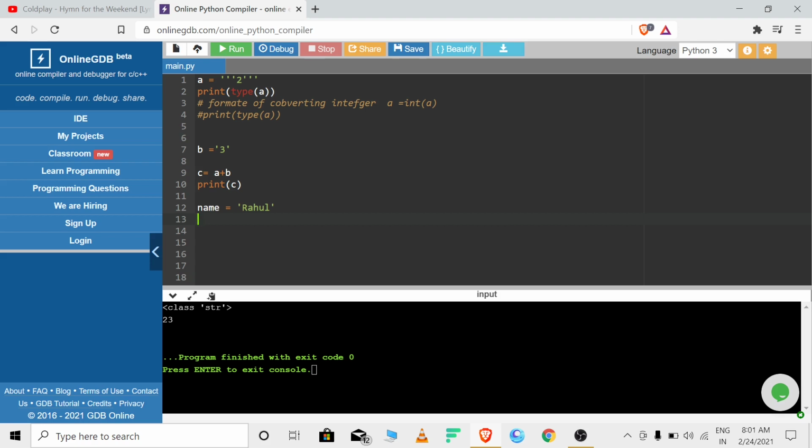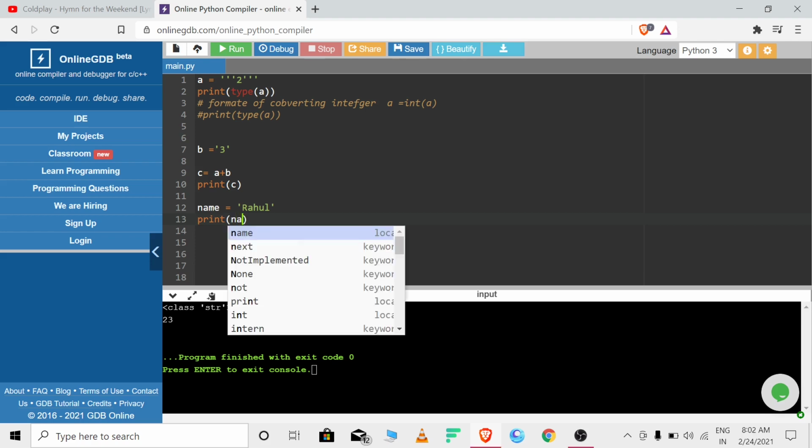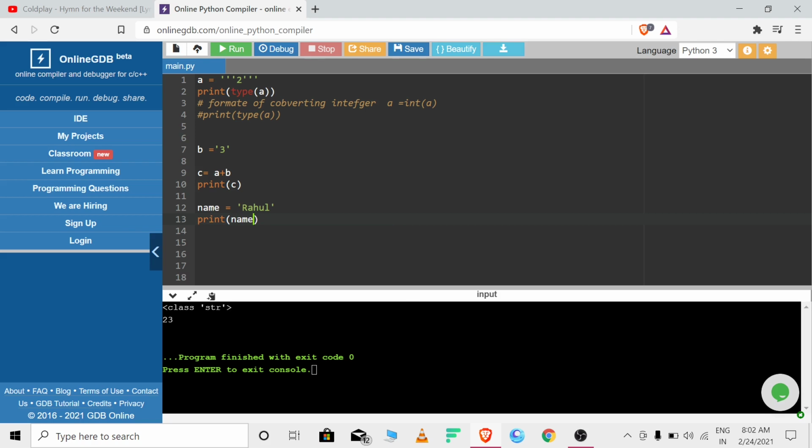Let's see what the syntax is. We print name, where name is the variable in which the value is stored, and Rahul is the value. So print name and then square brackets with 0.